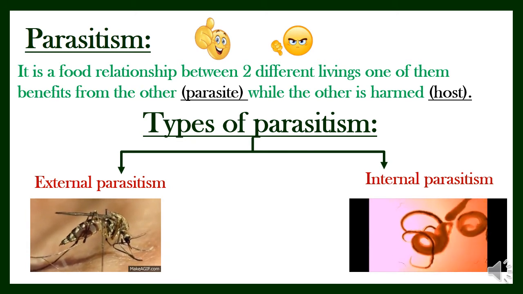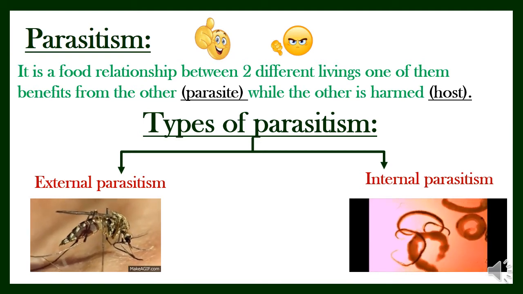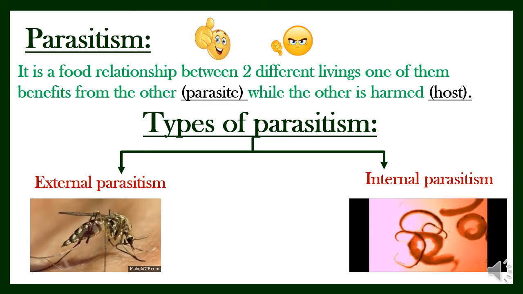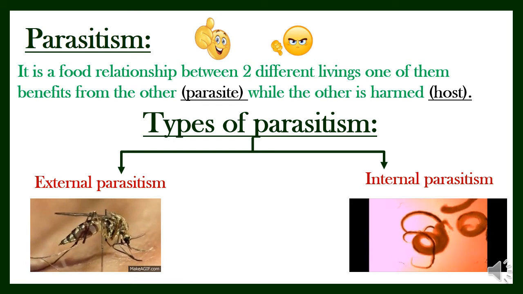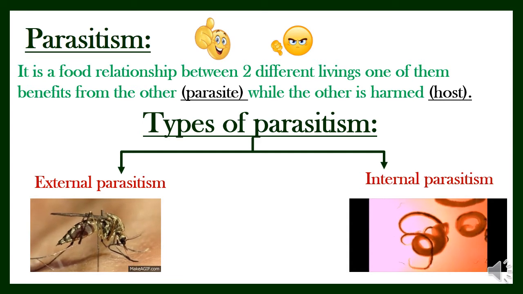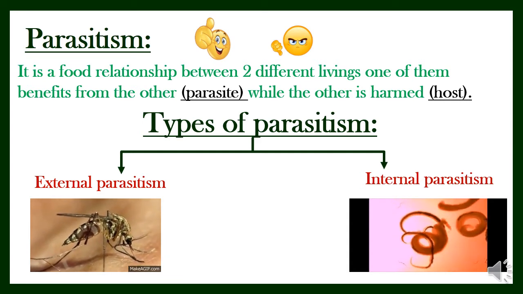So let's say again, what's meant by parasitism? It's a food relationship between two different livings. One of them benefits from the other and it's known as parasite, like mosquito and like this worm, while the other is harmed and it's known as host, like the man in two cases.